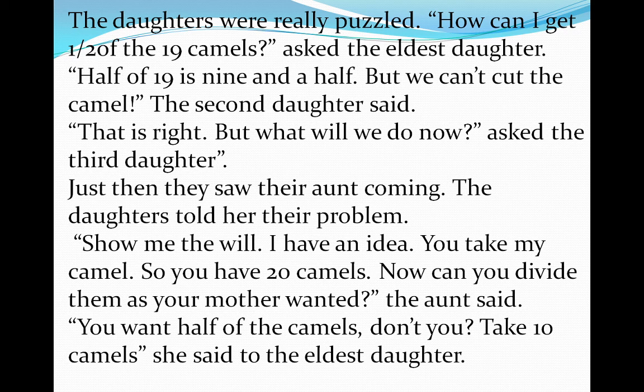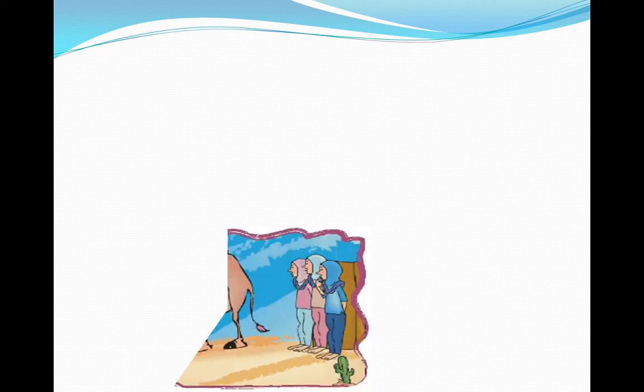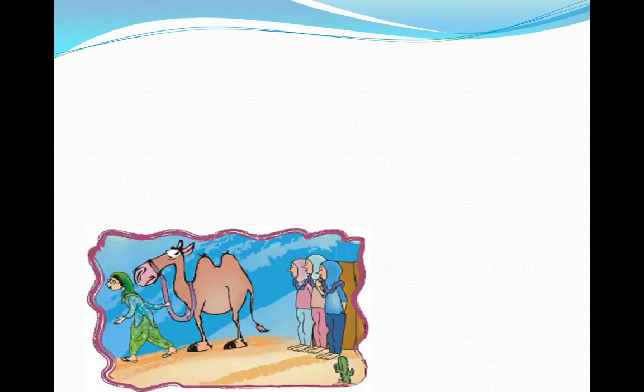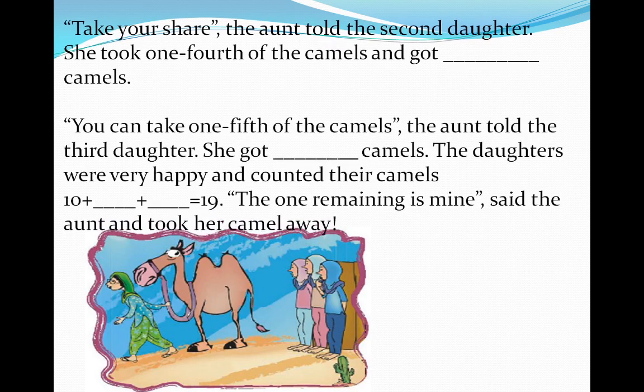You take my camel. So you have 20 camels. Now can you divide them as your mother wanted? The aunt said, you want half of the camels, don't you? Take 10 camels, she said to the eldest daughter. Now look here, you can see one camel which is the aunt's, and you can see the 3 girls of that old woman. Take your share, the aunt told the second daughter. She took 1/4 of the camels and got dash camels.